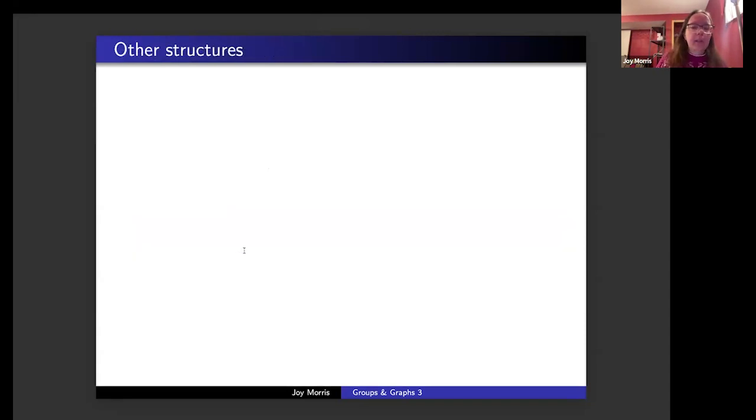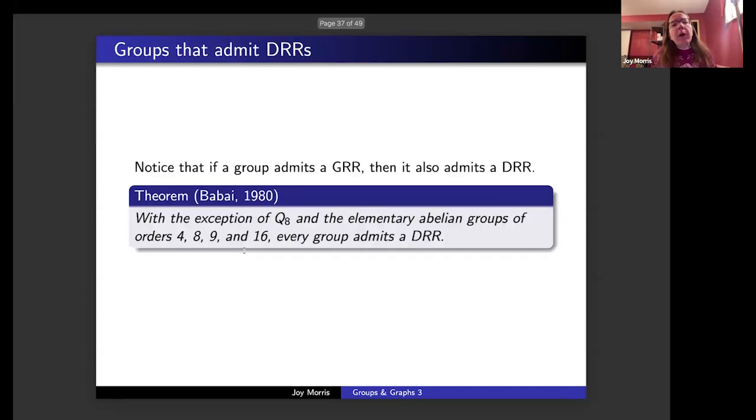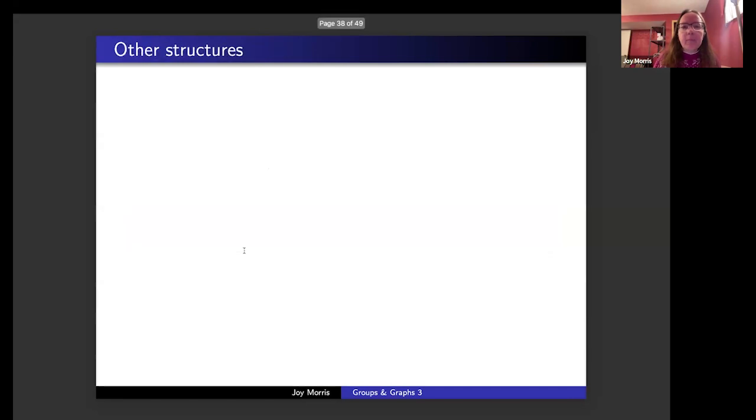So it's a reasonable question. Oh, and part of the reason it was much easier for Babai to prove this result about DRRs than for Godsel is he had a lot of flexibility to use. He could use arcs and edges in his graphs, and therefore it was much easier to come up with graphs where the neighborhood of the identity was asymmetric.